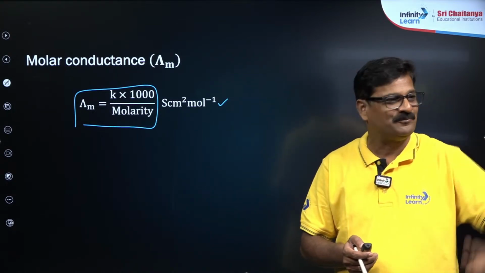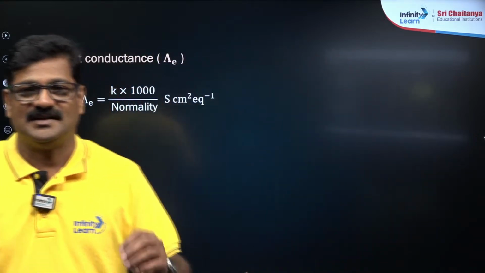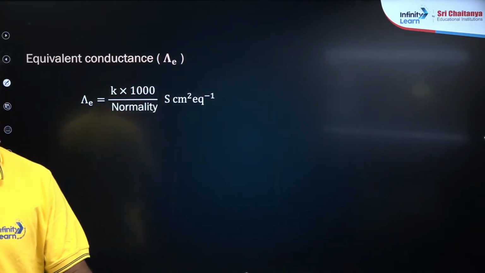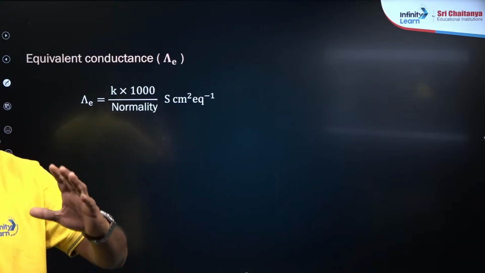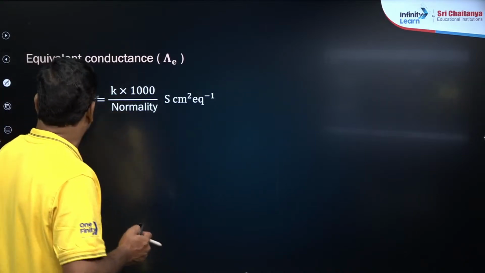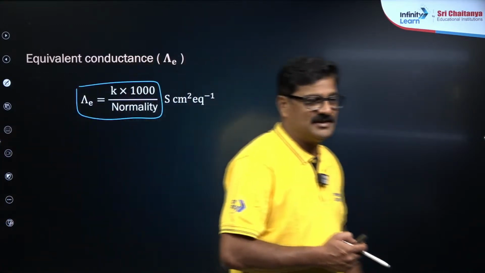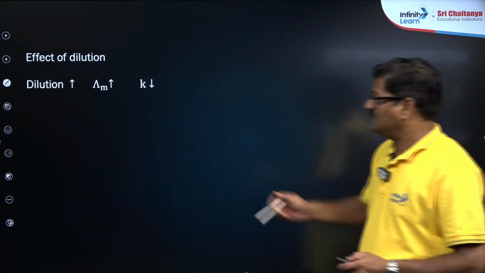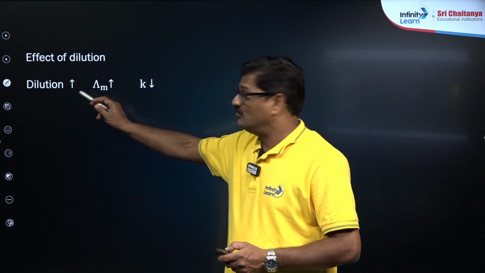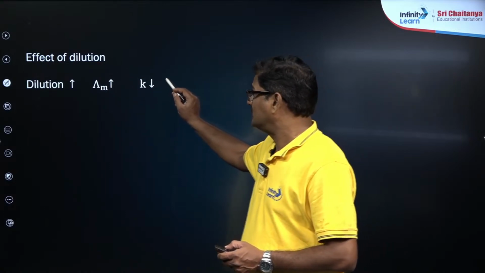Are you right? Okay. And also equivalent conductivity. It is the conductivity offered by all the ions present in 1 gram equivalent of the electrolyte in a liter. That is K into 1000 by normality. And the effect of dilution: as dilution increases, molar conductivity increases and specific conductivity decreases.